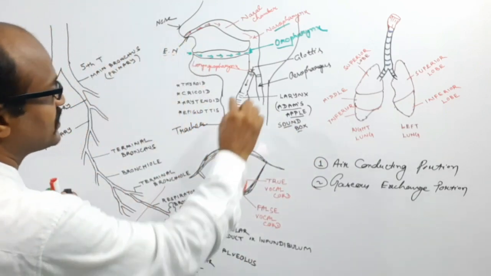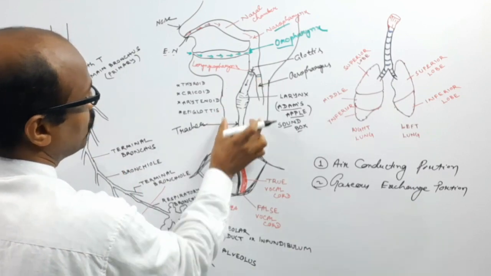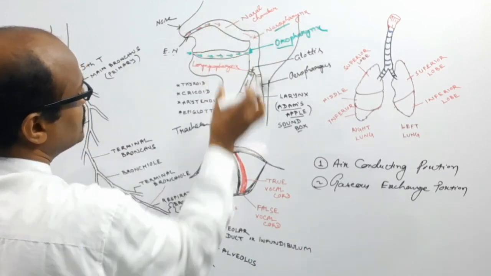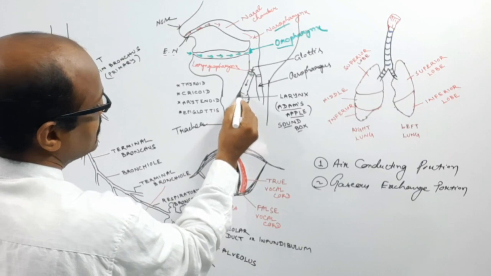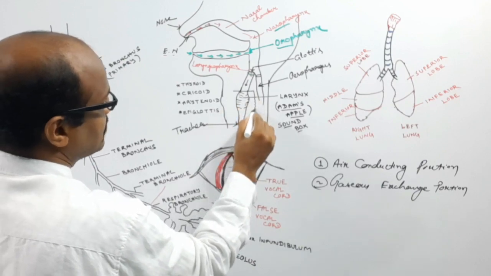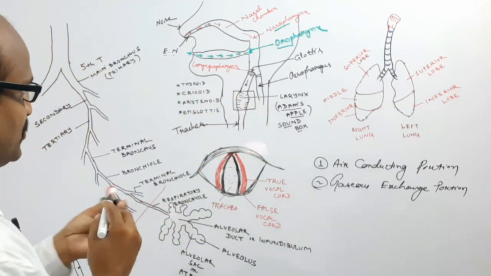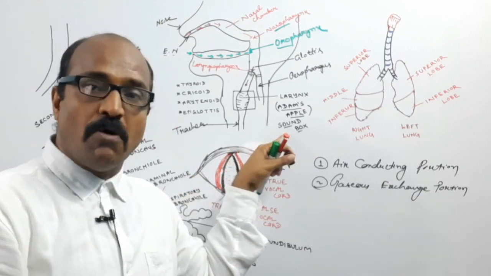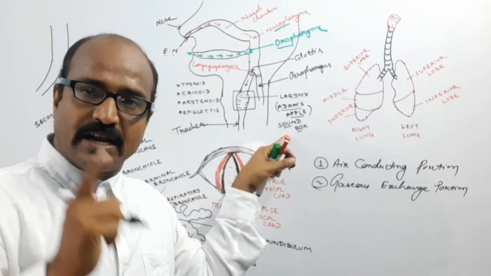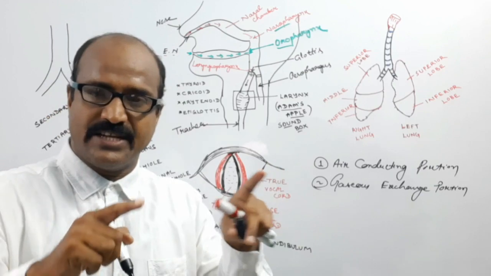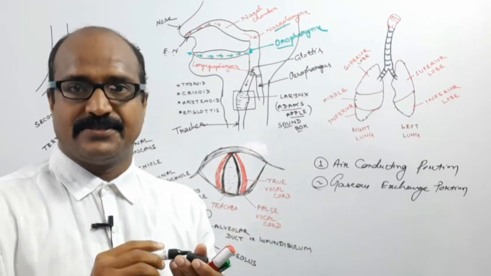Suppose this is the neck portion and head portion. This is a box like structure, known as the sound box, because there is elastic cartilage.